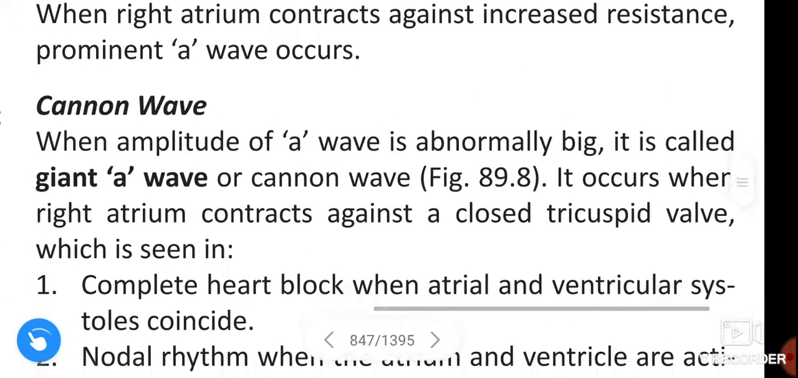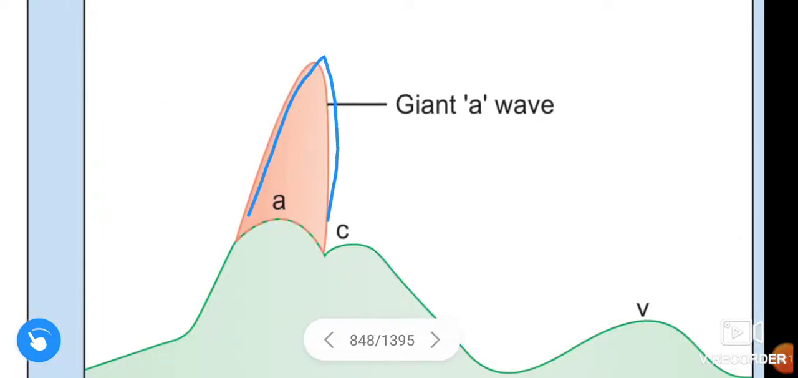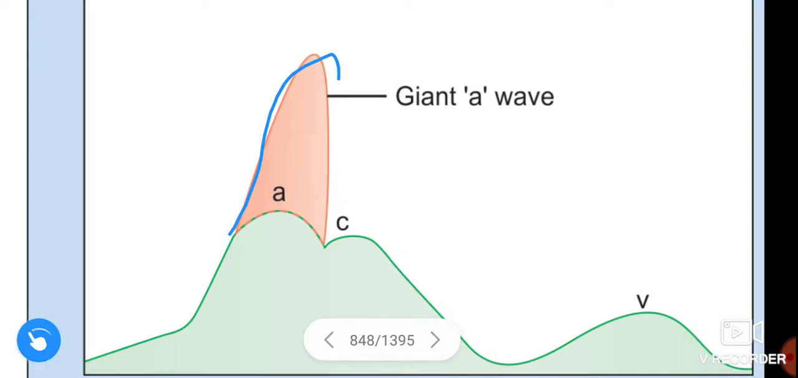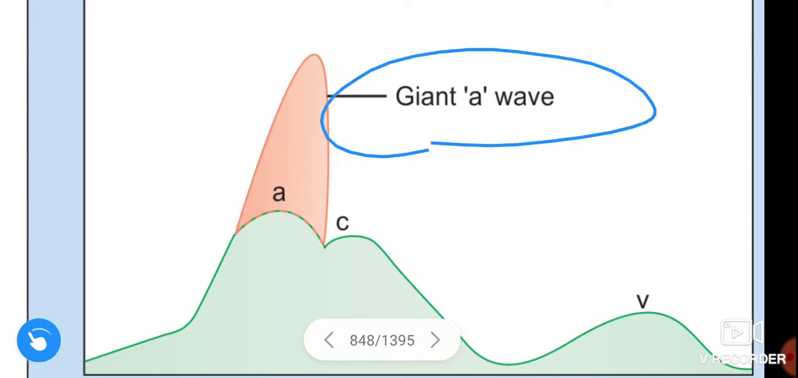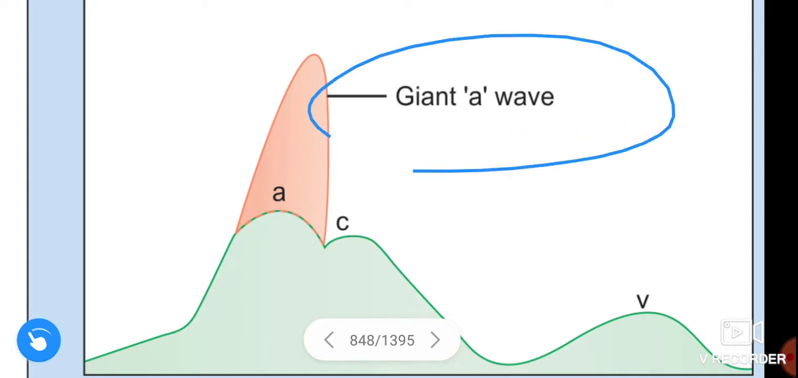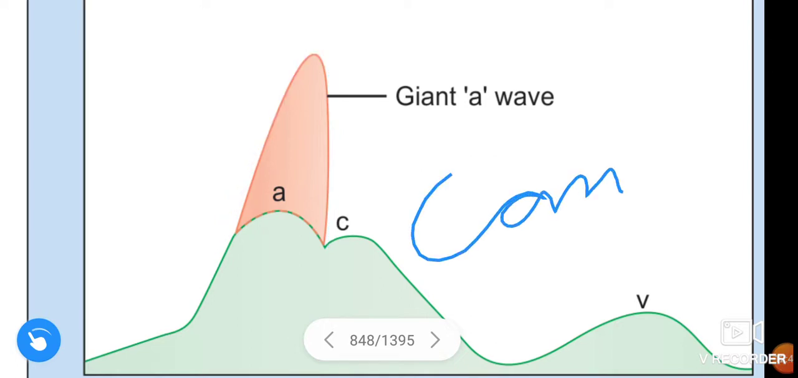This is the giant A wave, also called cannon wave, which is formed during complete heart block.